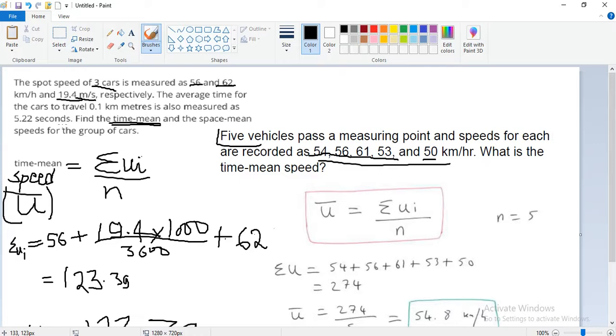Okay, how to solve this? The average time for a car to travel 0.1 kilometer is measured as 5.22 second. For traveling 0.1 kilometer, okay, just a minute.